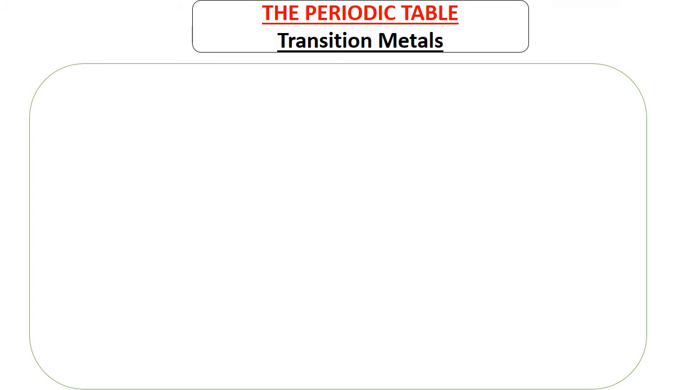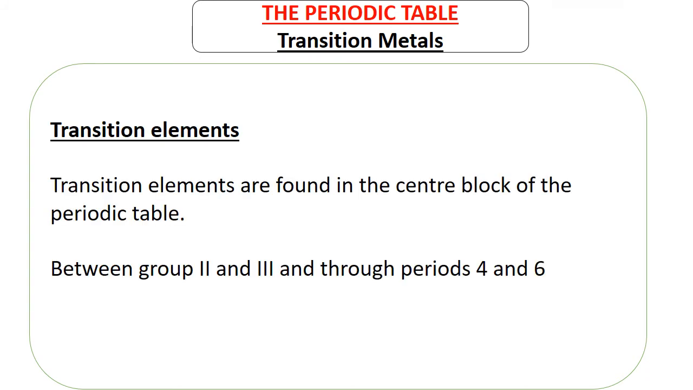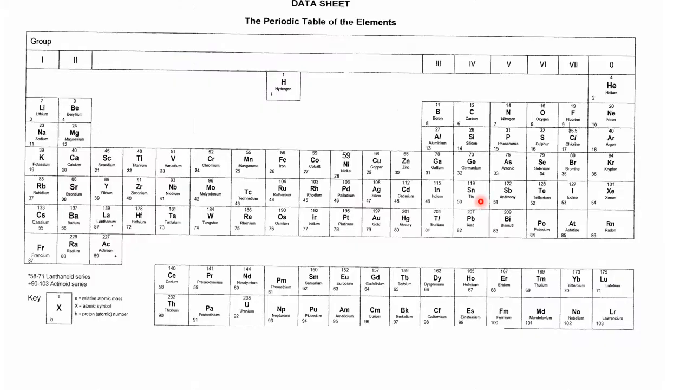We now move to transition metals. So transition elements are found in the center block of the periodic table, between group 2 and 3 and between period 4 and 6. So transition metals are these here, from here to here, from here to here, from here to here, and even these here. So these are just an extension of this, because if we put these elements here, then the periodic table cannot fit here and it won't look as beautiful as it looks here. So these are transition metals. They have very strange behaviors. So let's take a look at